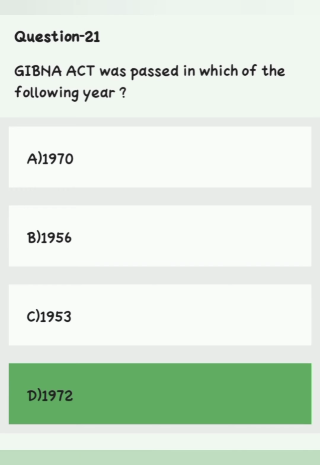Question number 21. GIBNA Act was passed in which of the following year? Option A, 1970. Option B, 1956. Option C, 1953. Option D, 1972. Right answer is option D, 1972.